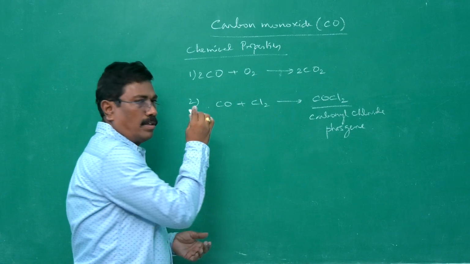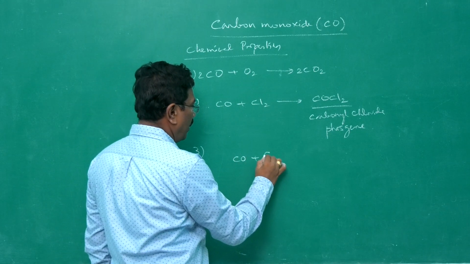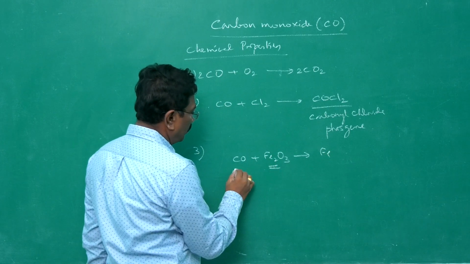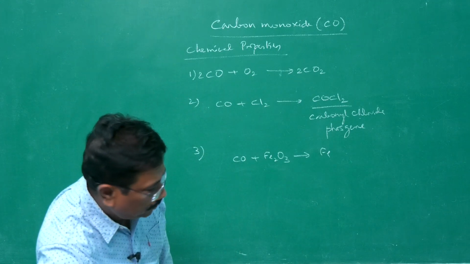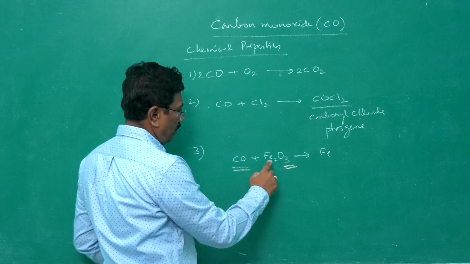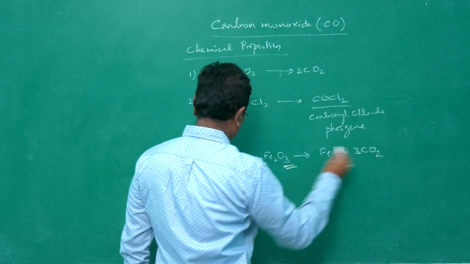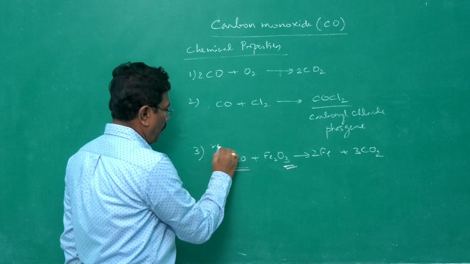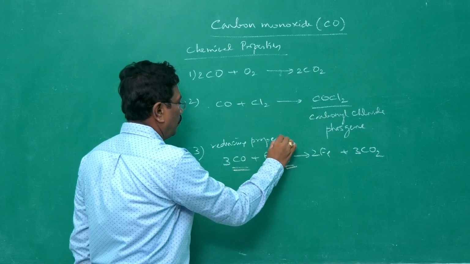Then carbon monoxide acts as a reducing agent. It reduces ferric oxide into iron. During that process, carbon monoxide takes up oxygen to become carbon dioxide. Iron is left with 3 oxygen, therefore 3 CO. You will be getting 3 CO2. So the reaction shows the reducing property of carbon monoxide. All right.